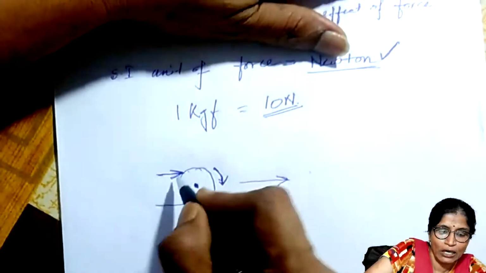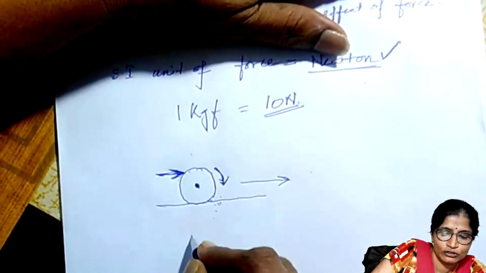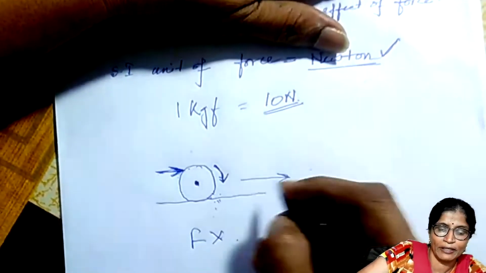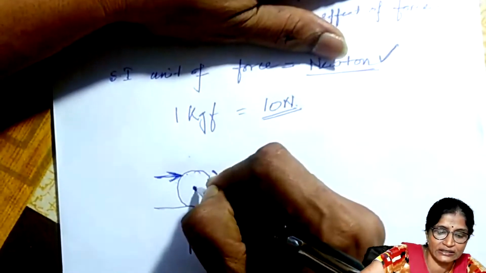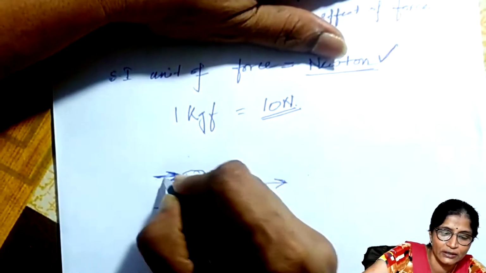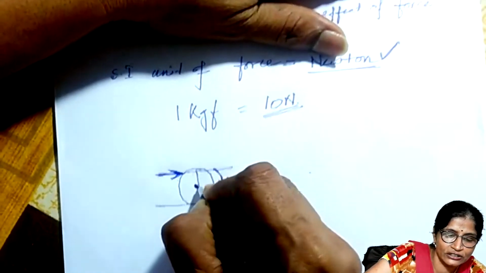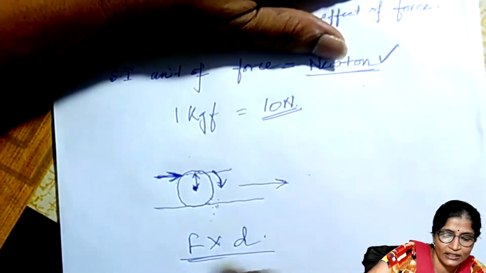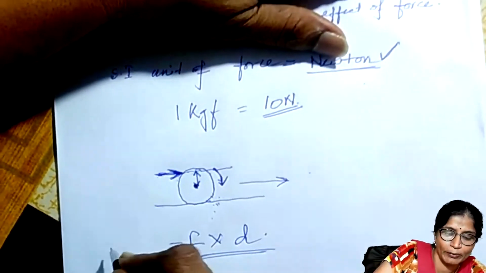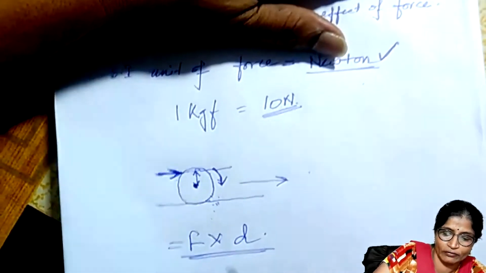So it depends on how much force. Suppose this force F is applied, and the perpendicular distance of the line of action of this force from the pivot is D. That is equal to the moment of force or turning effect of the force.